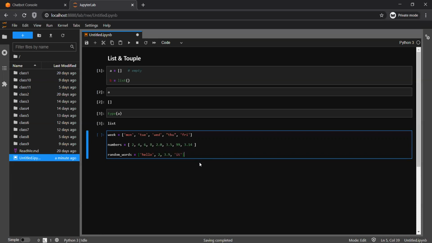It works with everything. And the good thing is, you can create a list of lists. That is something like this. Suppose this is a list. If you see, I have used square brackets inside this list.